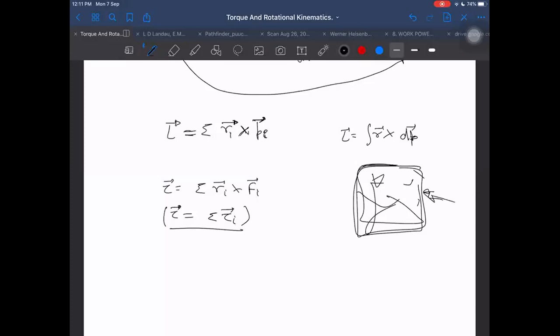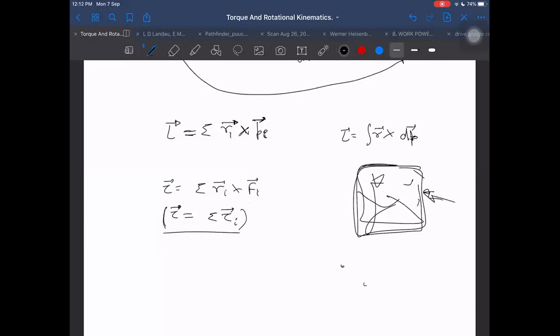acting on it from outside, and that torque will be just equal to, although here I did not say it is acting from outside, I said it is a net torque acting on the system, whether it is internal or external. Now here I have to prove something, that internal torques will be 0.